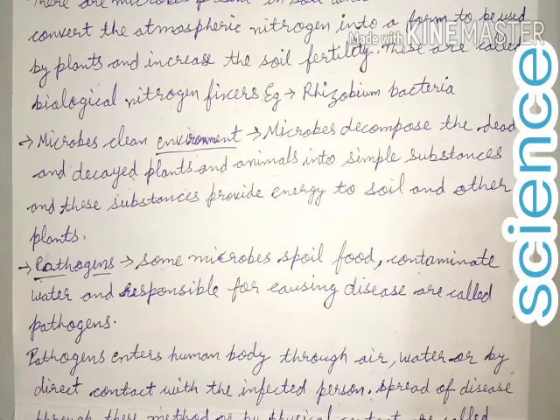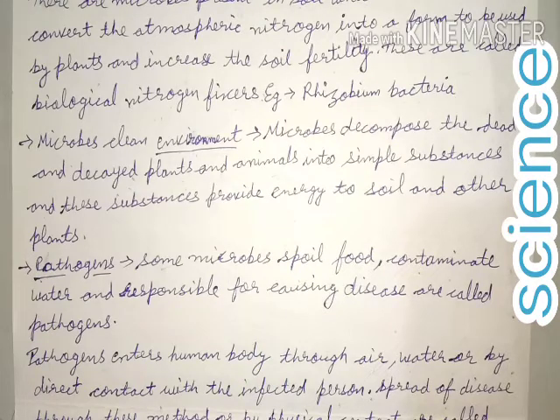As we see, whenever plant leaves fall down or animals die, after some days they get decomposed. What's the reason? There are microorganisms present which decompose these plant leaves, means plant parts, and animal waste or dead animals.